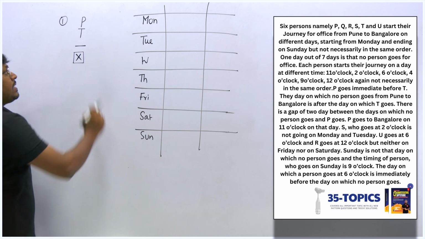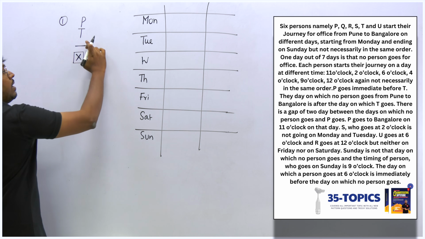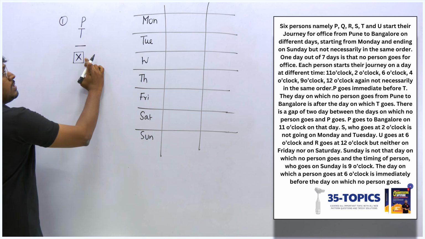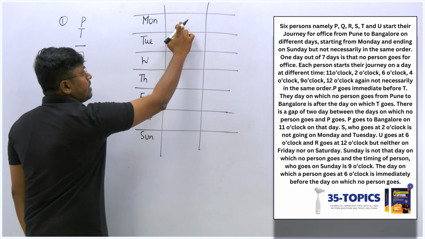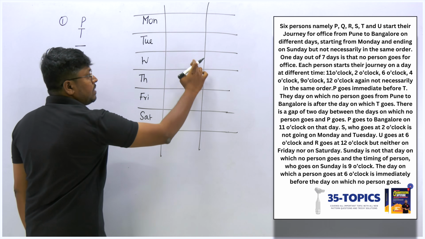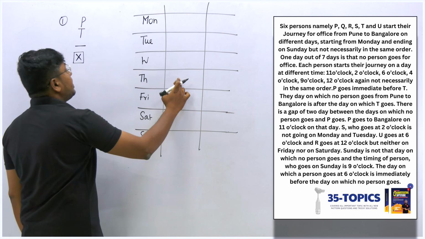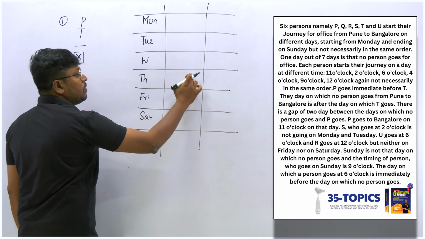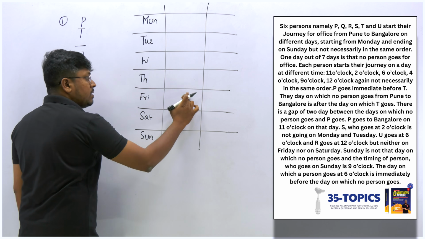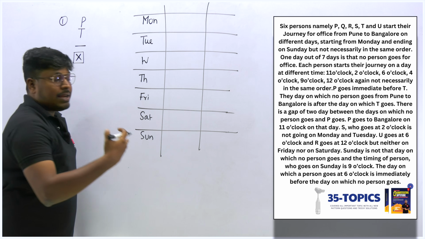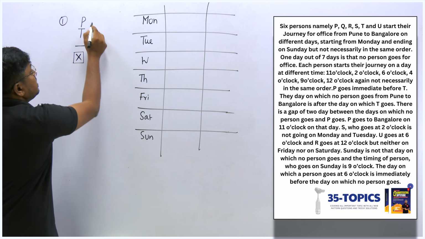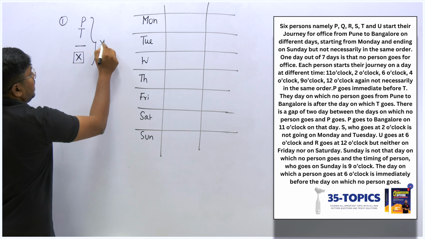So now we can fix P, T, one person will be there and no person going. If I fix P here, this will be T, this will be one empty place, and this will be no person going, or else no person going will be placed here. So again, we are getting many possibilities, but this is one of the direct clues, right?